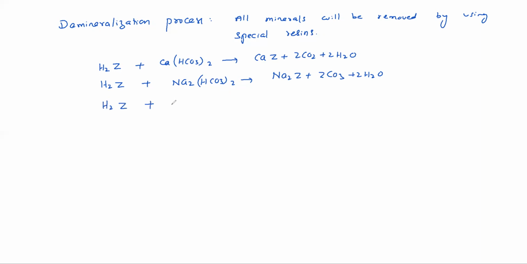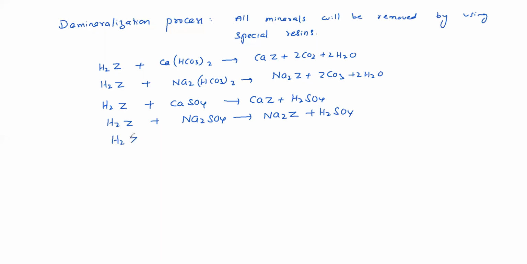H2Z plus CaSO4 gives rise to CaZ plus H2SO4. H2Z plus Na2SO4 gives Na2Z plus H2SO4. Again, Na2SO4 does not cause any hardness, still it is being removed. So unnecessarily all minerals are removed here. CaCl2, of course, causes hardness: H2Z plus CaCl2 gives CaZ plus 2HCl.